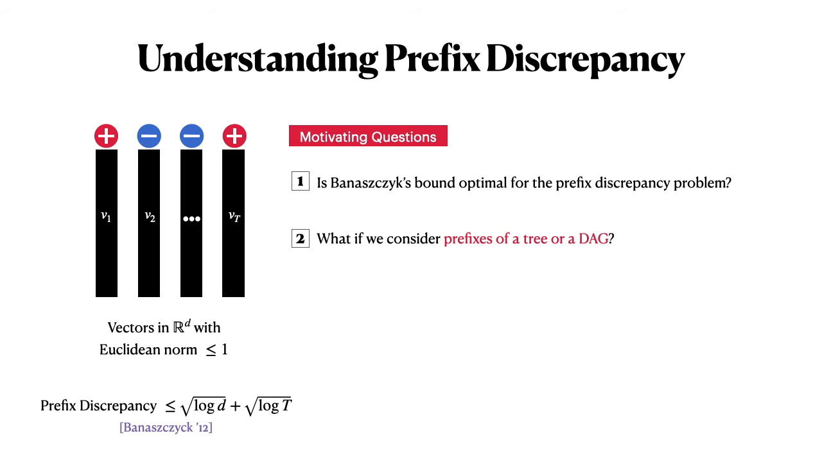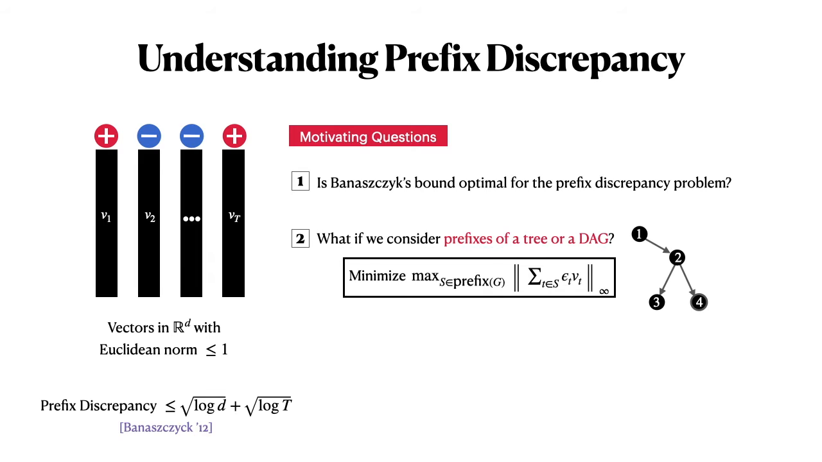And the second very natural question that one can consider is the following. If you look at the prefixes of the vectors 1 through t, one can view this as an ordering based on the line graph, which is just the path from 1 to t. But we can consider other orderings between these vectors given by a tree or a DAG, and the corresponding topological order on this DAG or the tree. And one can ask, what if we consider prefixes that are given by this tree or this DAG. What is the best bound one can hope for in this setting? Does Banaszczyk's bound still hold here or not?